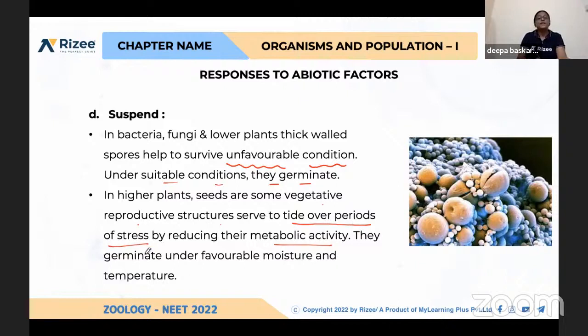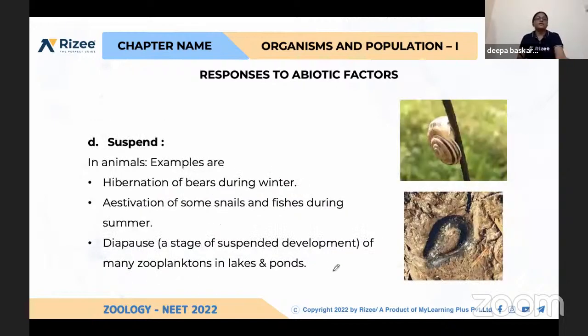Okay, metabolic activity will be induced in the seeds only after soaking in water. For example, hibernation during winter, estivation in summer. Again, you can expect questions. And diapause, that is suspended development of many zooplanktons in lakes and ponds. So these are the examples of suspend.